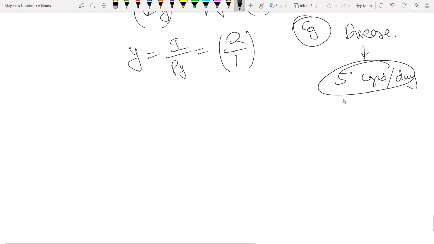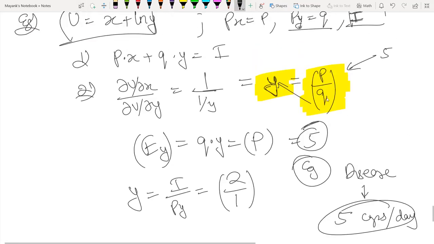If there were no budget constraint, you would have consumed the amount of good Y equal to 5 only, irrespective of how rich you are. Even if your income were 1000, you would consume a quantity of Y equal to 5, because the doctor has told you that 5 capsules a day is sufficient. Beyond 5 there is no need to consume anything extra.